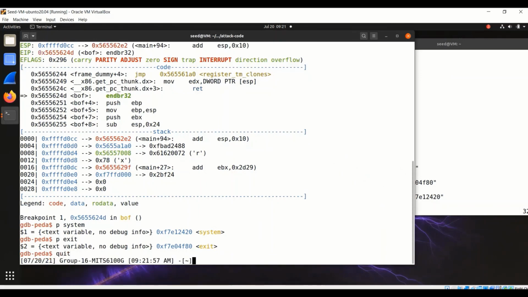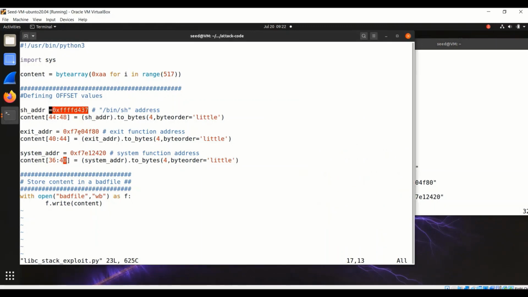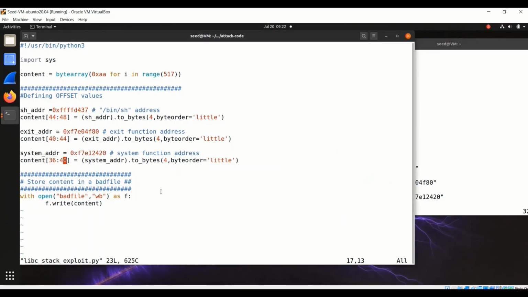So before that, just check in the exploit Python file, where all these addresses are mentioned properly with the proper offset values. This is where our actual payload is, which goes inside the stack when the buffer gets overflowed. Yeah. So the address of the string, the exit address and the system address, and the offsets will be 36, 40, 44. It seems right. Let's save it and exit.